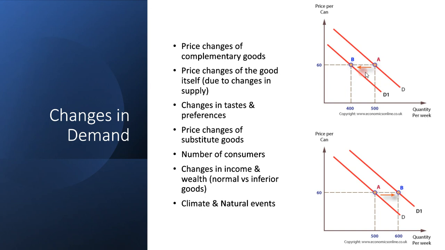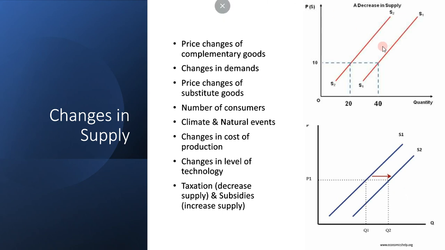For supply, of course there are no arrows, but you can see S1 and S2. A decrease in supply shifts the curve to the left, and an increase shifts it to the right.